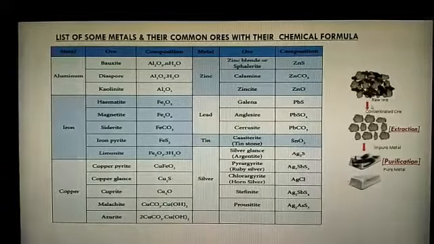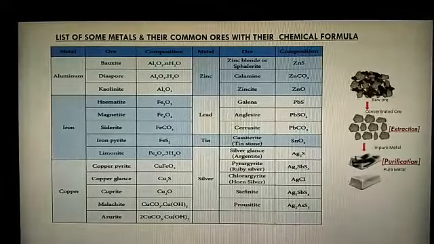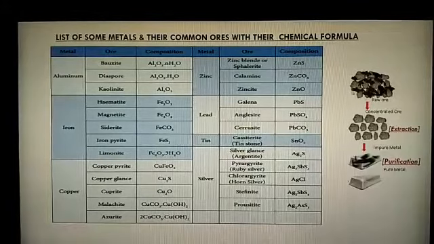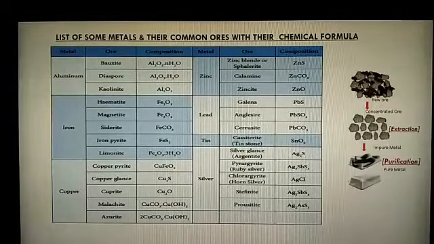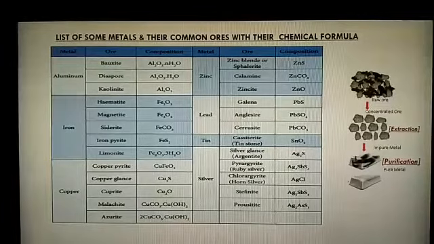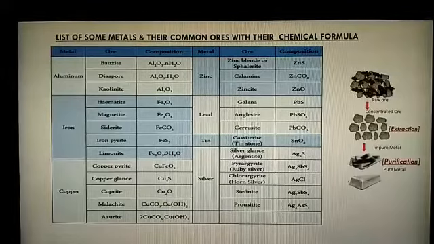So here, a simple conversion is here. First one is generally called raw ore. Raw ore means the ore obtained directly in our earth crust. Now this ore contains siliceous matter.